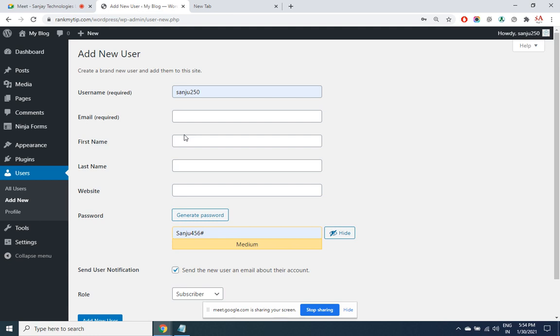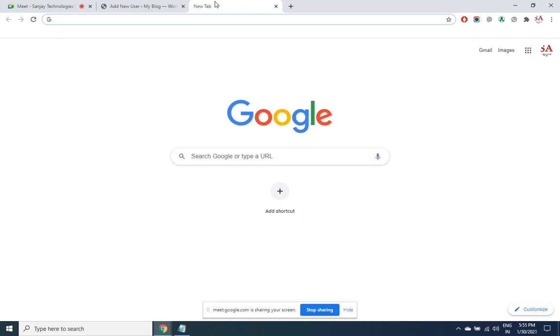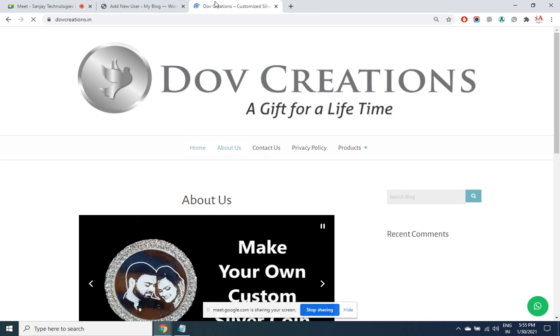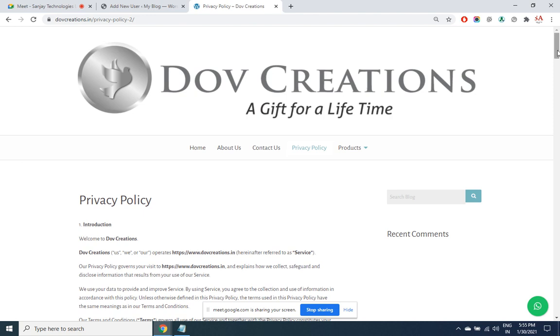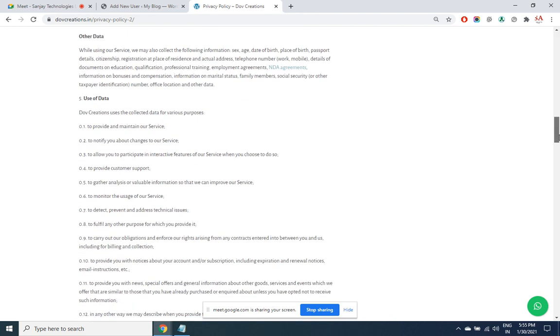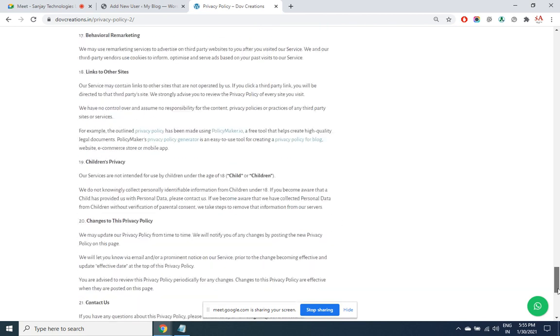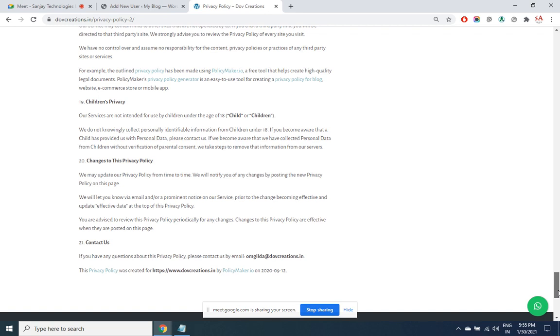Once your site is designed with some pages, you have shortlisted your keywords. The privacy policy is important, both from an ads perspective as well as from an SEO perspective. What is a privacy policy? Say, for example, this is one of the websites of my client. Like this, you've got to provide what data of the users you are taking and how you are going to use it. You've got to commit to them that the contact details will not be shared elsewhere,